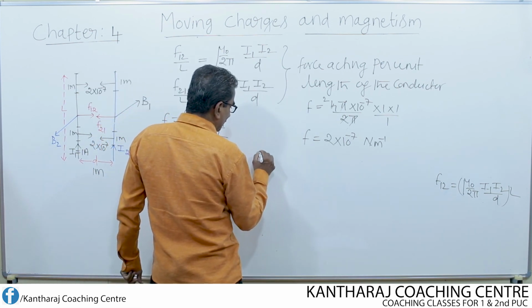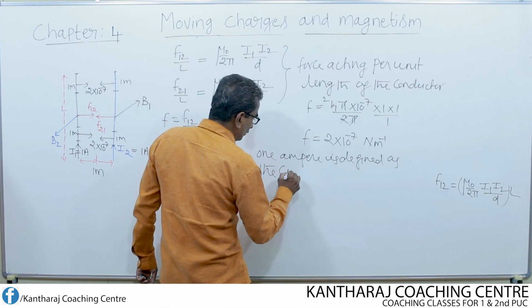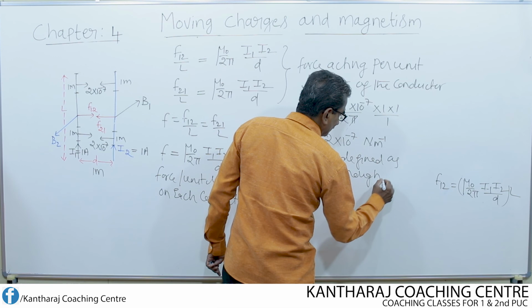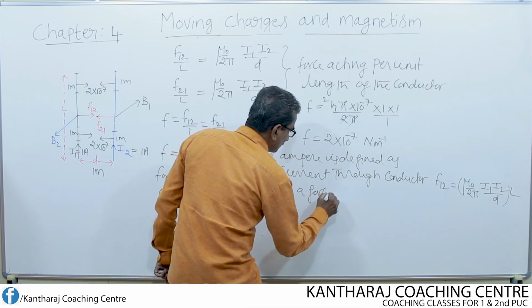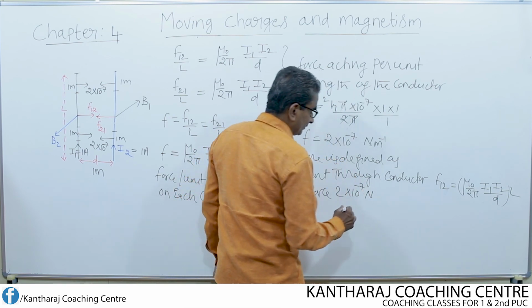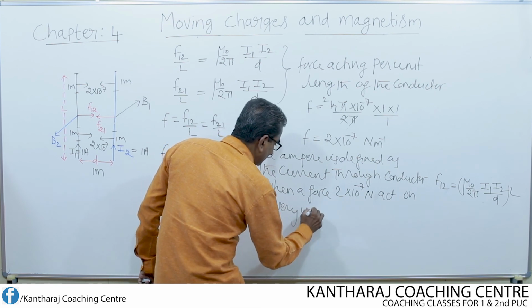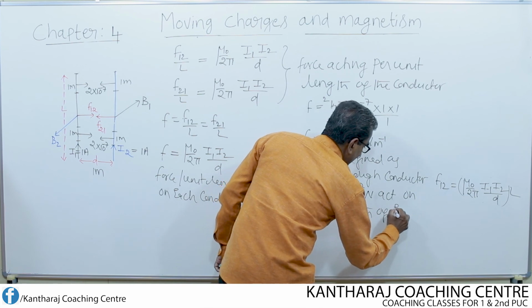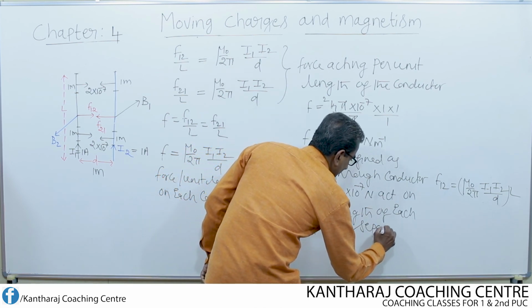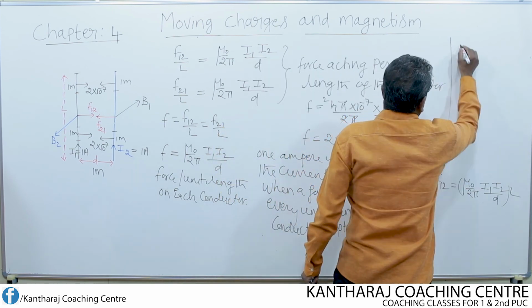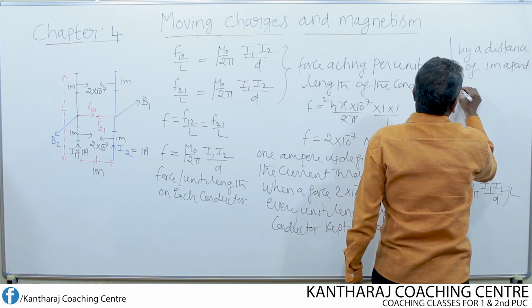So let us write ampere. 1 ampere is defined as the current through each conductor when a force of 2 into 10 to the power of minus 7 Newton acts on every unit length of each conductor, kept separated by a distance of 1 meter apart in free space.